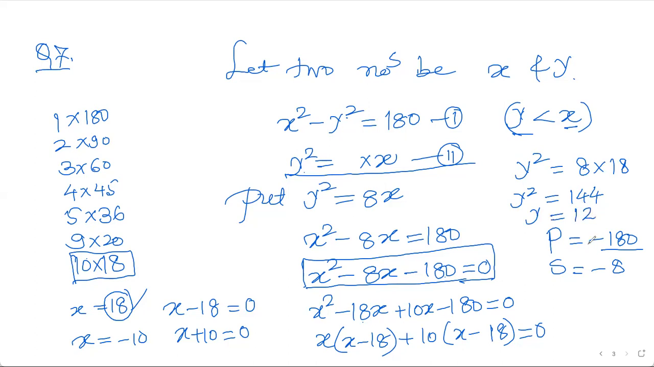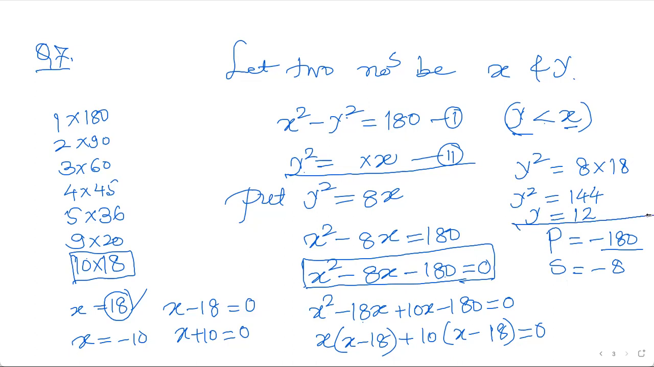So I can say the numbers are 12 and 18. The larger number is 18 and the smaller number is 12, and let me check it. One of the things I have neglected is that x is minus 10. If I take minus 10, then y square becomes 8 into minus 10.